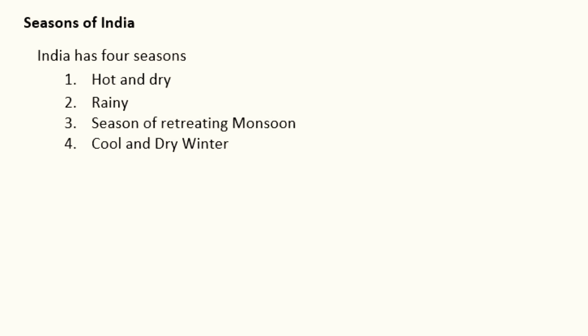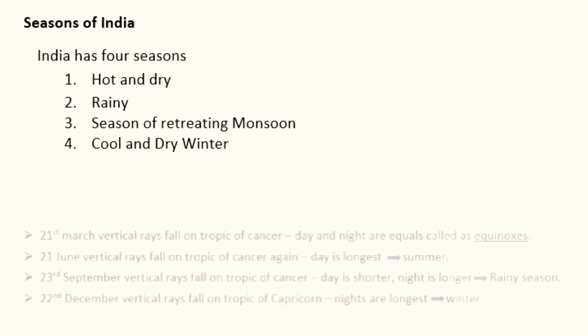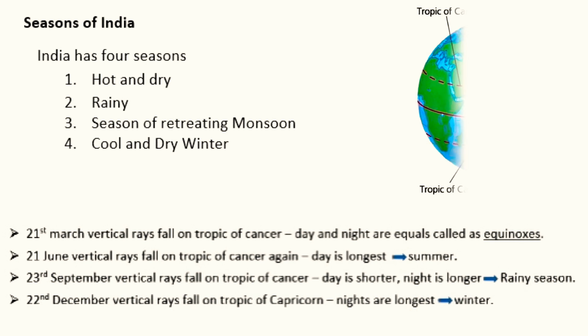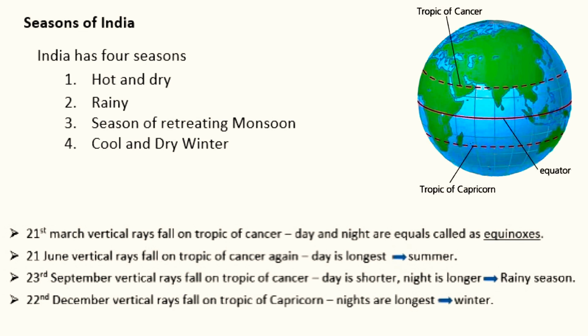Indian seasons are divided into four: hot and dry, rainy, season of retreating monsoons, and cool and dry winter. Now look at the following days and how changes take place. On 21st March, vertical rays fall on the equator and days and nights are equal. This is called equinox, where days and nights are equal, 12 hours day and 12 hours night.